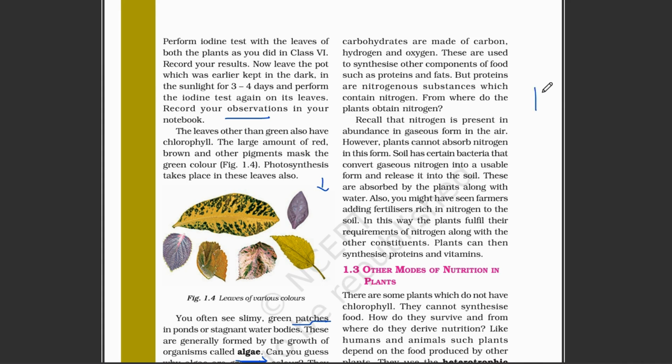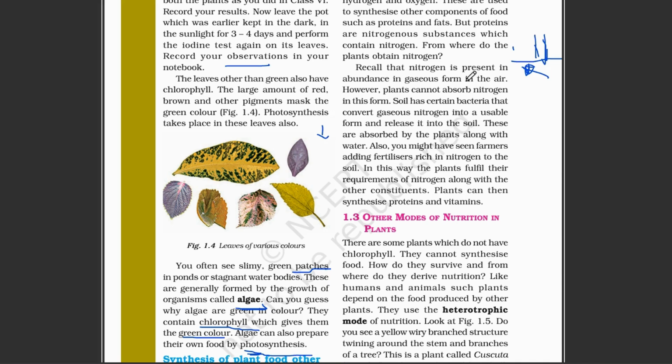First of all, let's say this is a plant and this is the soil. We use fertilizer, some nitrogenous fertilizer, which makes the soil full of nitrogen, and that is absorbed by the plant. But soil also has some bacteria. Soil has certain bacteria which convert gaseous nitrogen into a nitrogen compound and release it into the soil.